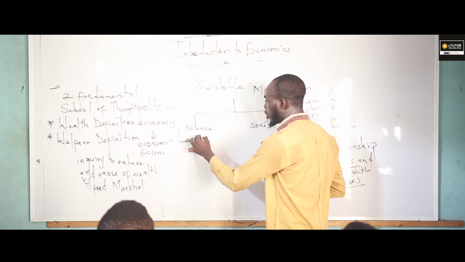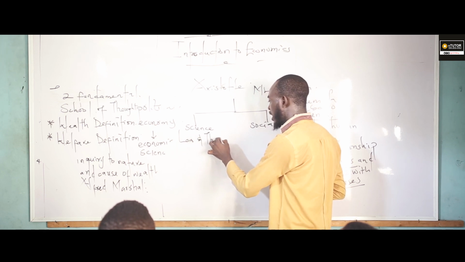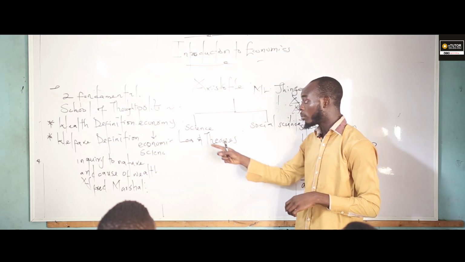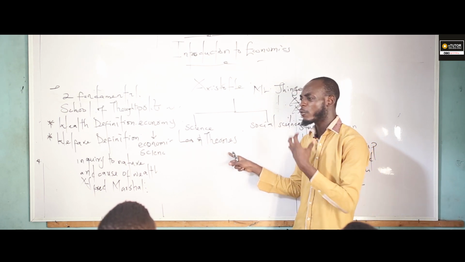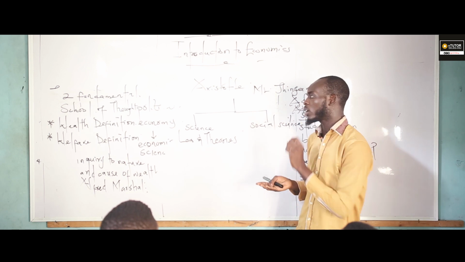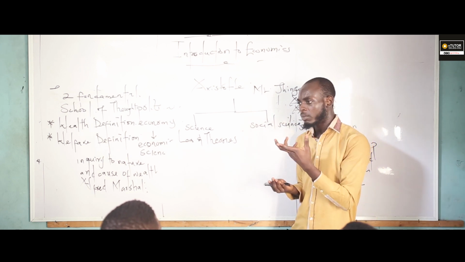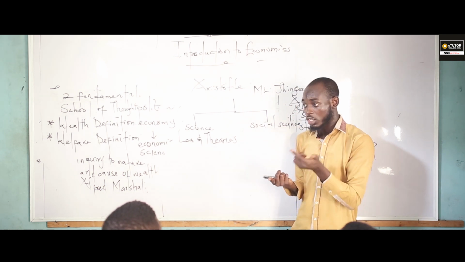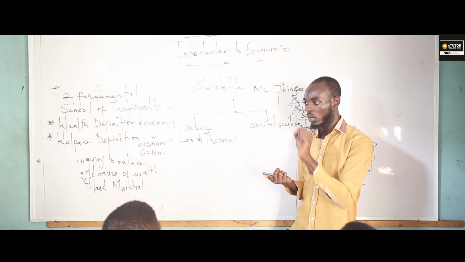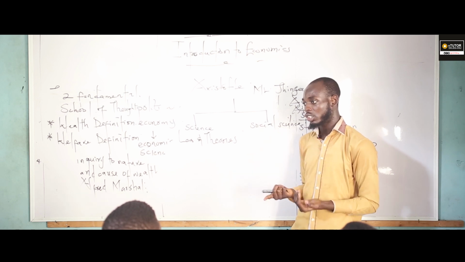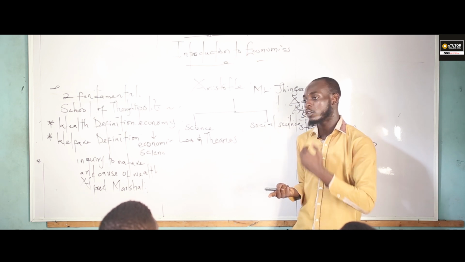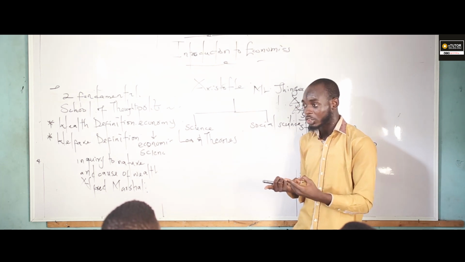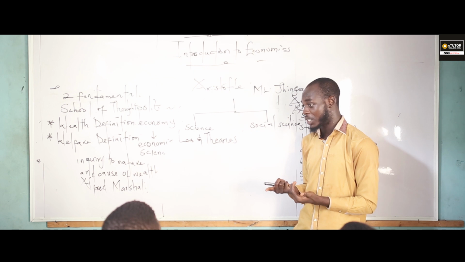Like I said, there are some scholars that regarded economics as a science, and some that regarded it as a social science. The reason why they regarded economics as a science is because it is subjected to laws and theories. That's one of the reasons why they regard economics as a science. It has or possesses laws and theories. And if you look at it, it is true. Let me give you an instance. In theory of demand, or don't let me start from theory of demand, in theories of production, we have a law there known as what? Law of diminishing returns. I get what I'm saying. If you don't want to call it law of diminishing returns, you will call it what? Law of variable proportion or law of non-proportional returns.